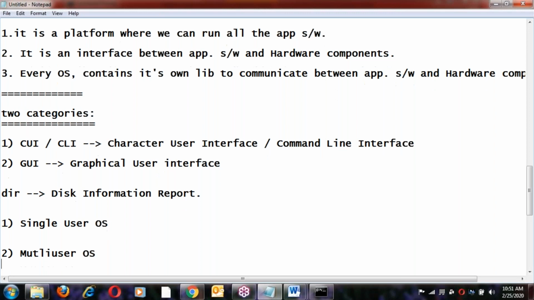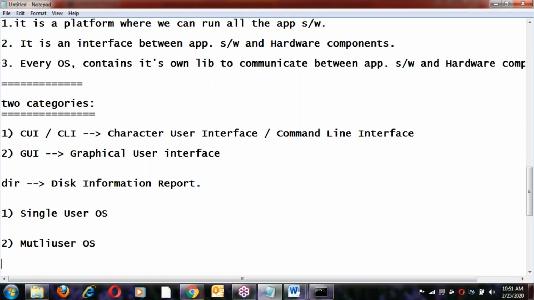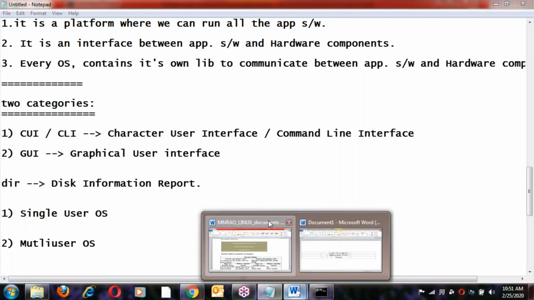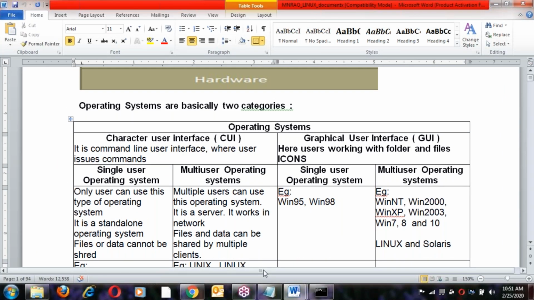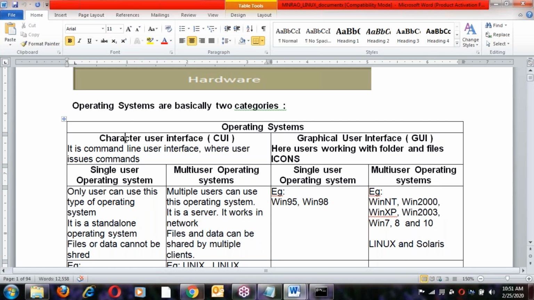Again two categories, like single user operating systems and multi user operating systems, in both the character interface and the graphical user interface.